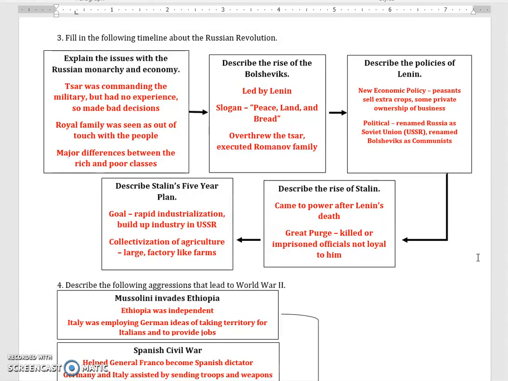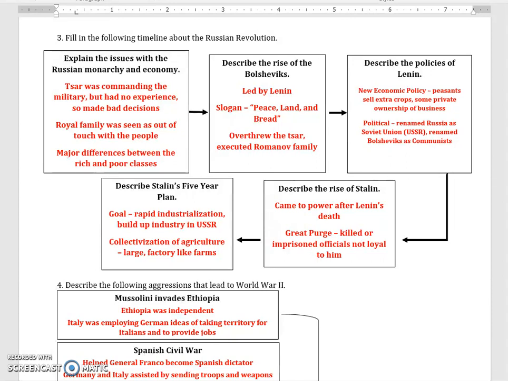The Bolsheviks are going to be the ones who facilitate and start the Russian Revolution. They are led by Vladimir Lenin. They, of course, use their slogan of peace, land, and bread. They wanted peace, get out of the war, land of their own, and food. Eventually, the Bolsheviks will overthrow the Tsar, meaning they remove him from power, and eventually execute the entire Romanov family. That would be the royal family.